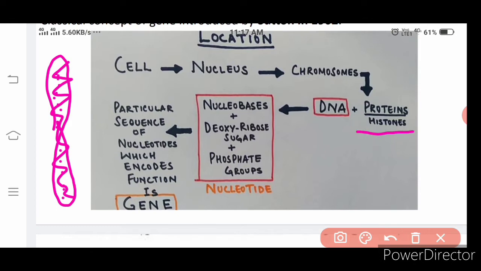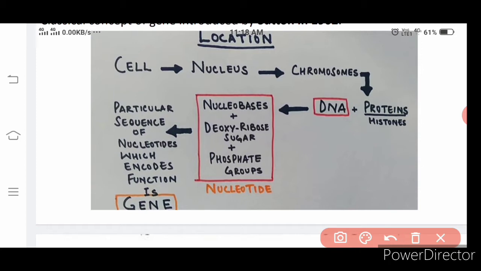Okay, so along with this, DNA is made up of nitrogenous base, deoxyribose sugar, phosphate group. Together it forms the nucleotide. Okay, so particular sequence of the nucleotide which is coding for a particular function is called as the gene. So we have the DNA like this. From here to here, it is called as gene because it will code for one particular enzyme or hormone, or in other words, it can code for protein.